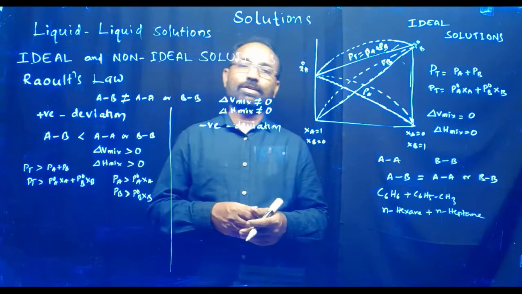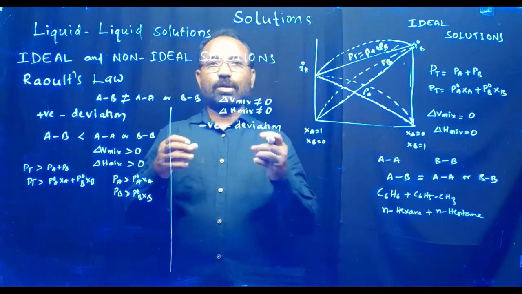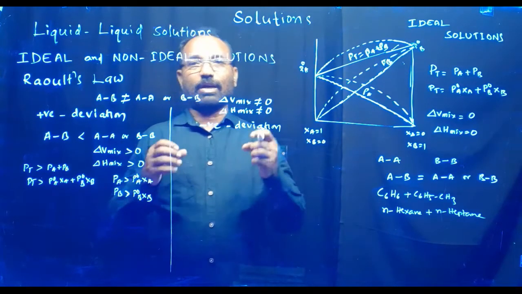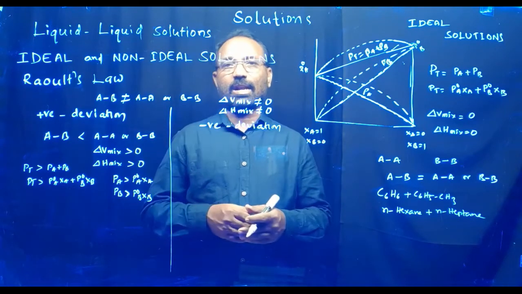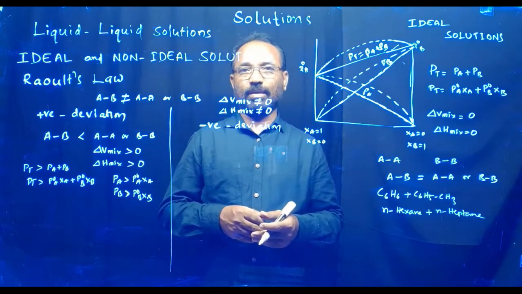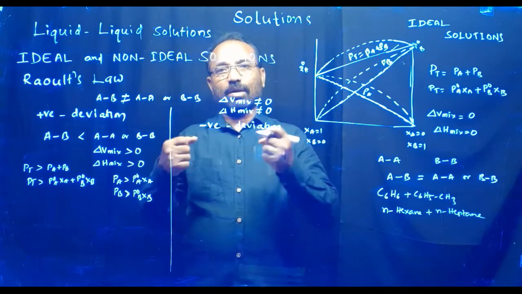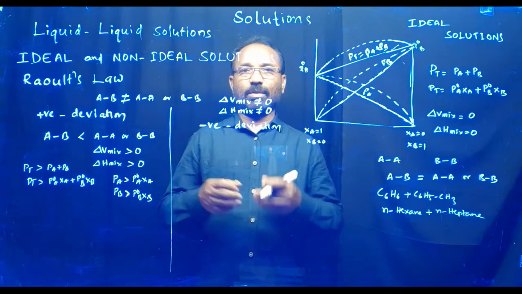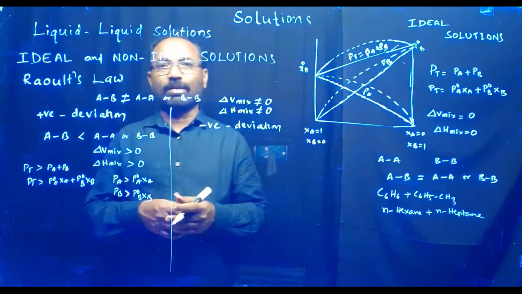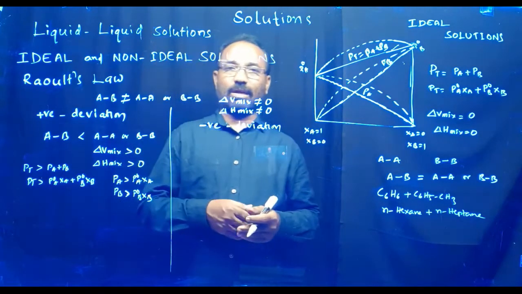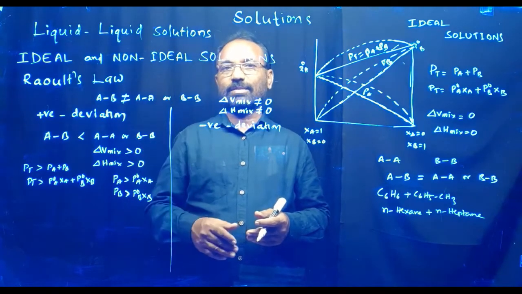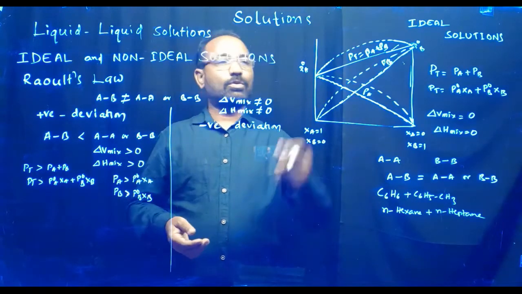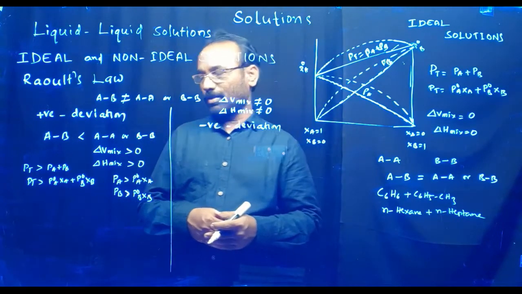Between the water molecules, a strong hydrogen bond is present, and in ethyl alcohol also a hydrogen bond is present. When ethyl alcohol and water are mixed together, a new interaction is developed between the water molecules and ethyl alcohol. Therefore, the strength of the hydrogen bond decreases.